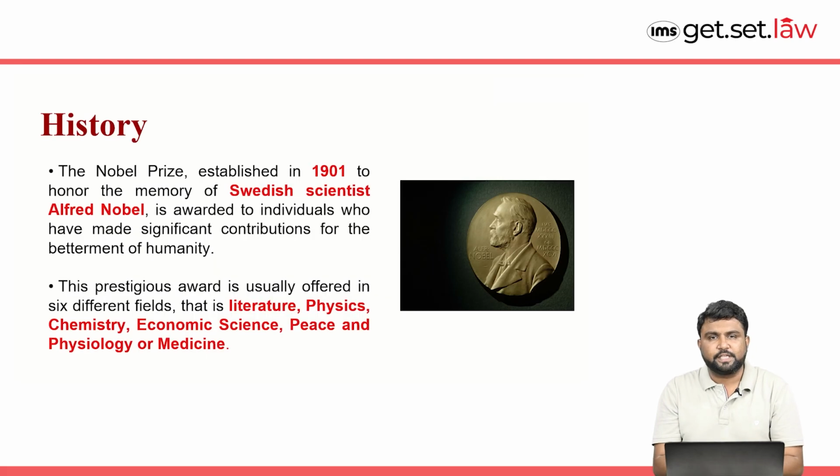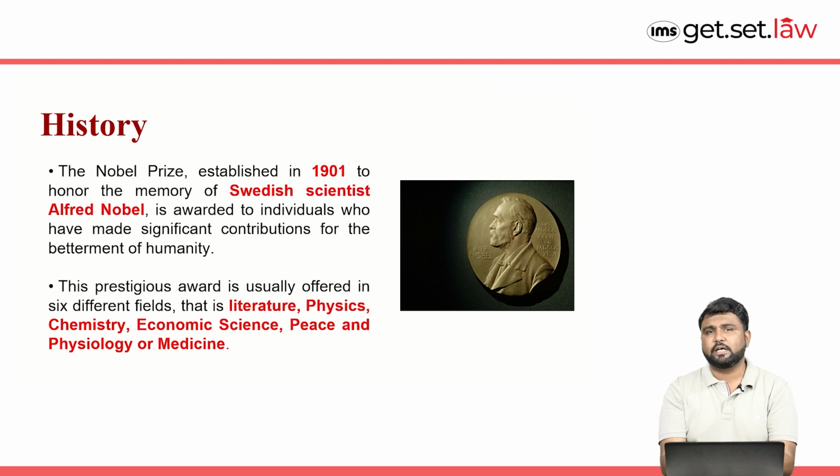So if you talk about the history of Nobel Prize, basically it originated in 1901 in the loving memory of a most respected industrialist, chemist, scientist, you can say, that is Alfred Nobel. In his will, he mentioned that after his death, the Nobel Prize should be initiated in 5 fields. And the one field, that is Nobel Prize in Economic Science, has been initiated since 1968.